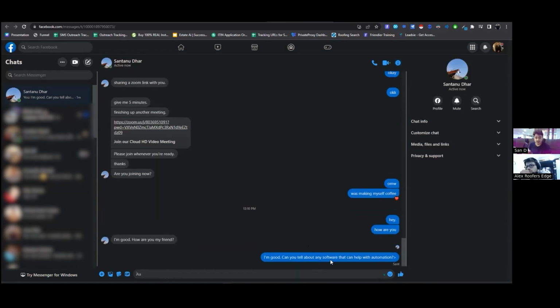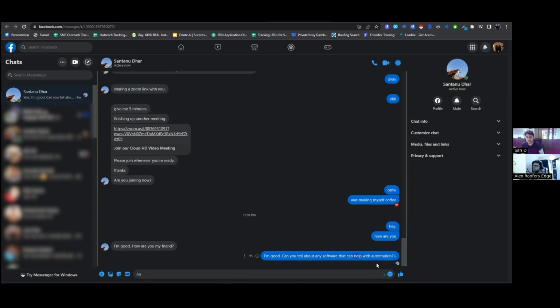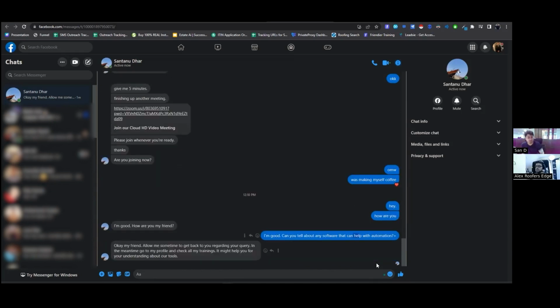So like this, if I send again, here it will match with the software keyword for me, right? And maybe help also it will get. So maybe one or more keywords it will match, and depending on that, it will create the set of messages, and then it will send you. See, it now sends you back: allow me some time to get back regarding your query. In the meantime, go to my profile and check all my trainings. It might be for your understanding about our tools.